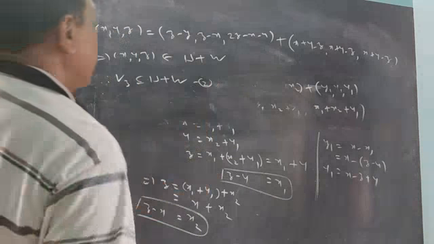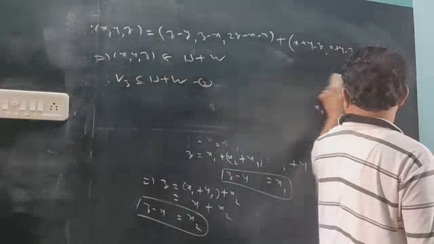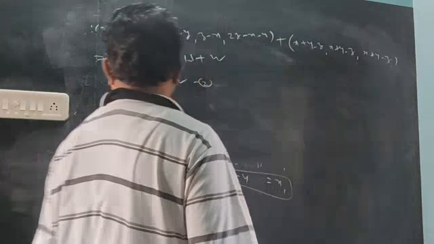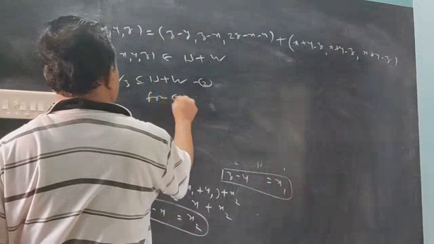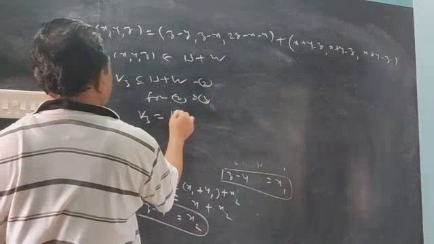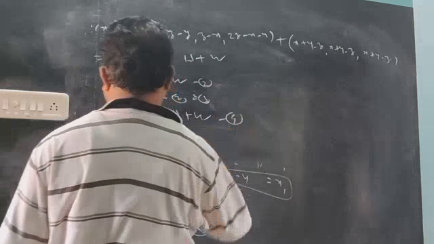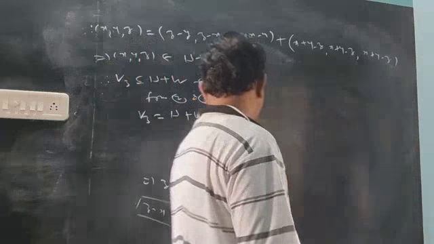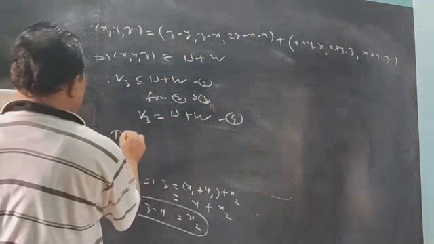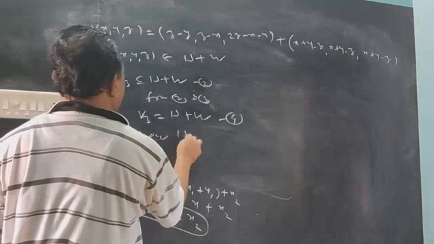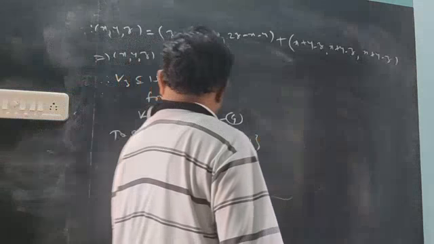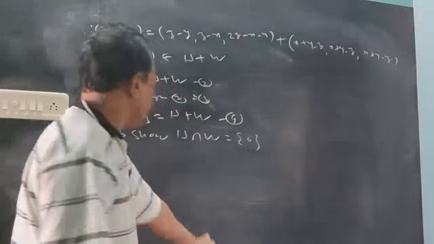So first, U is a subset of V3 and W is a subset of V3, so the sum will be a subset of V3. Combining the two, V3 is expressed as an ordinary sum. Now I want to show the second point of the direct sum: we have to show their intersection is 0.